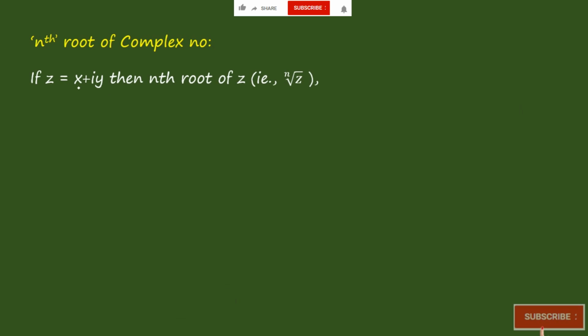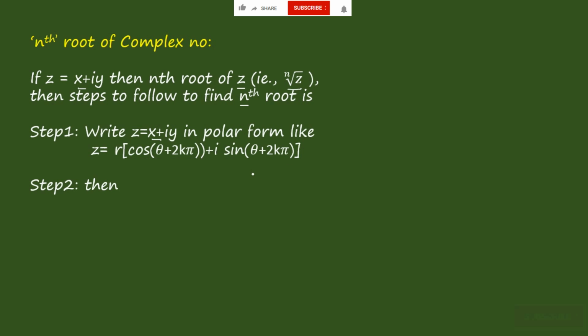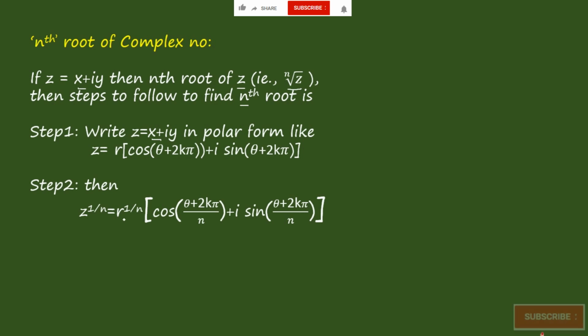Looking at the nth root of a complex number, okay. If you have z is equal to x plus iy, then the nth root of z is nothing but z to the power 1 by n, right? Now the steps to follow to find the nth root: step 1, write z in polar form. It is z is equal to r into cos of theta plus 2k pi plus i sin of theta plus 2k pi. Then we get z to the power 1 by n is equal to r to the power 1 by n into cos of theta plus 2k pi by n plus i sin of theta plus 2k pi by n. Okay, by this method we define the nth root of a complex number.